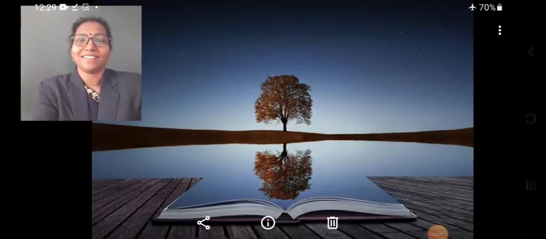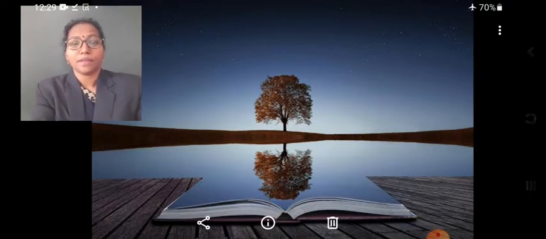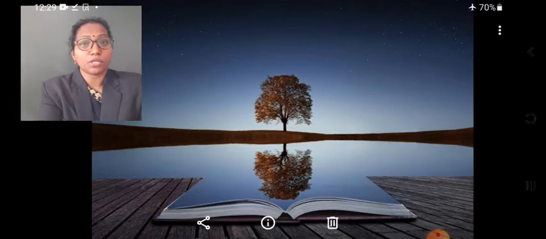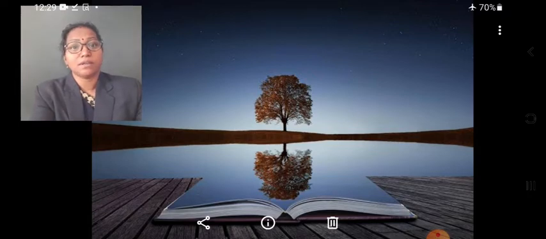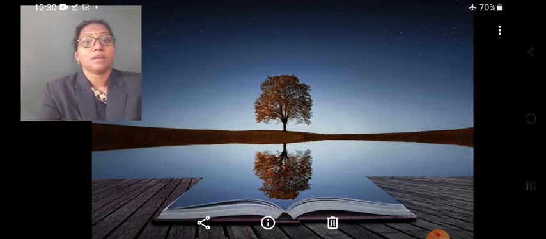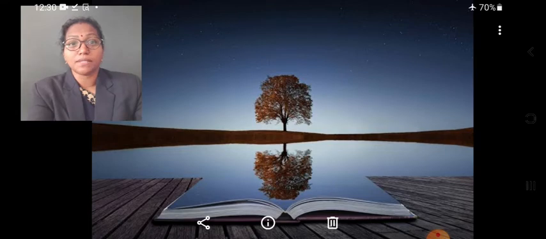Hi children, today we are going to learn about reflection. Reflection is the process of bouncing off of light from a surface. We have seen reflections in our everyday life: the reflections of various objects in water, the reflection by mirrors, and the images formed by these reflections of light. We have seen many types, in many ways, and also in many places.